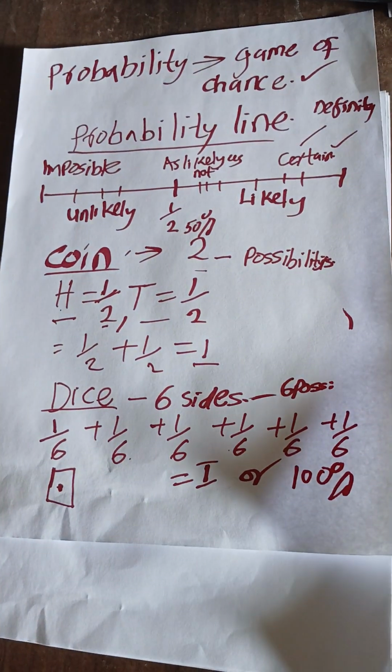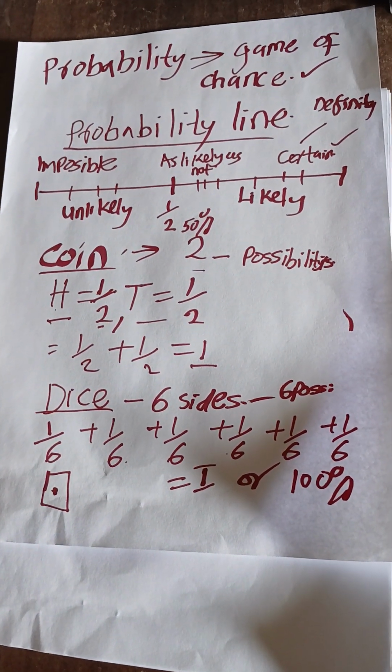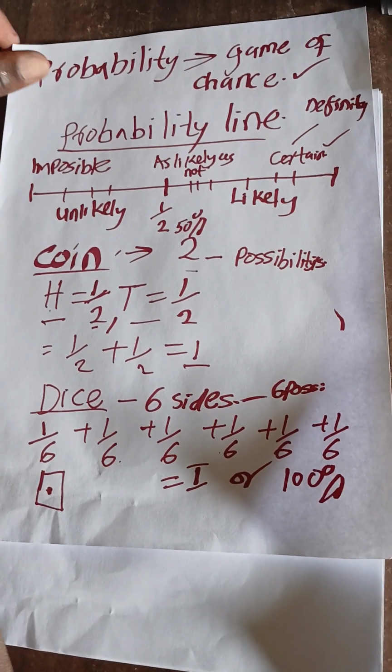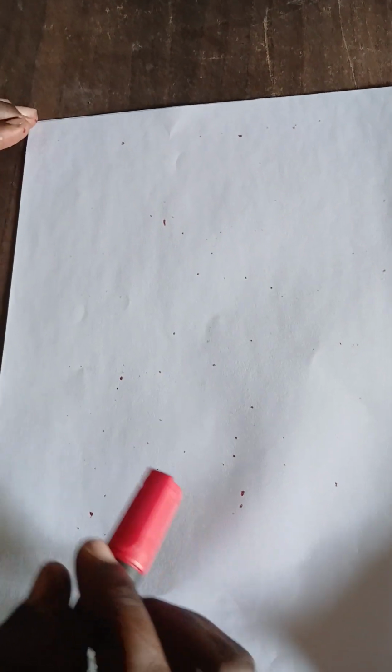Good. So by that, I will now give you a formula for the probability of any event, with regard to what we have learned: the coin and the die.